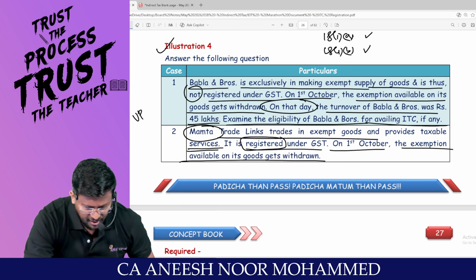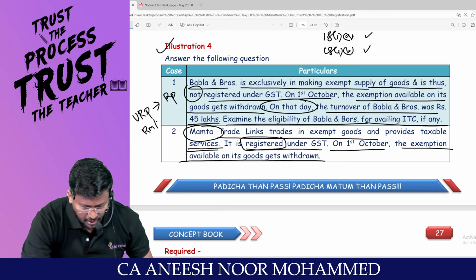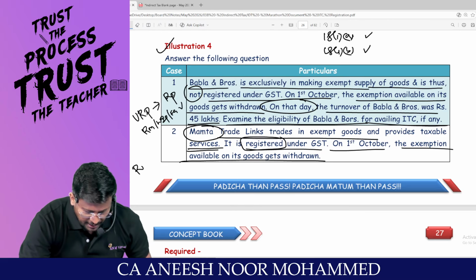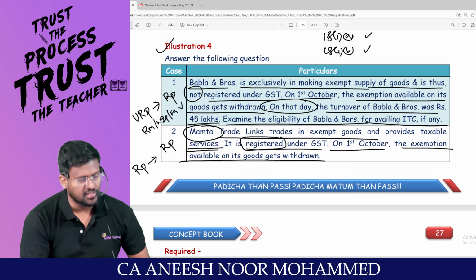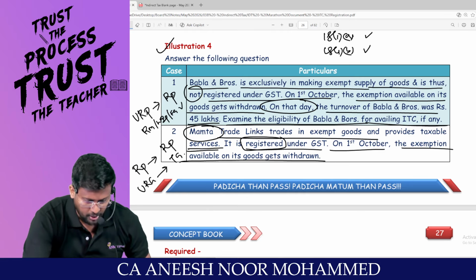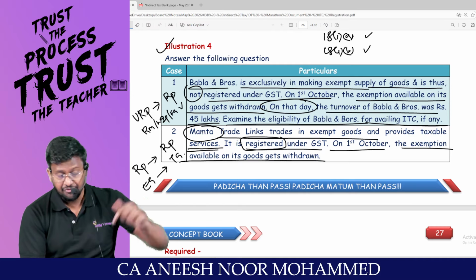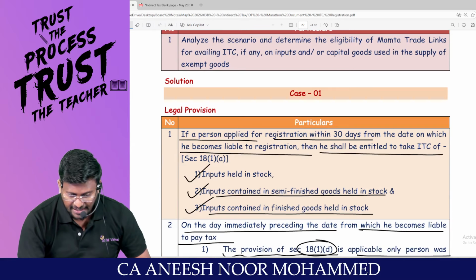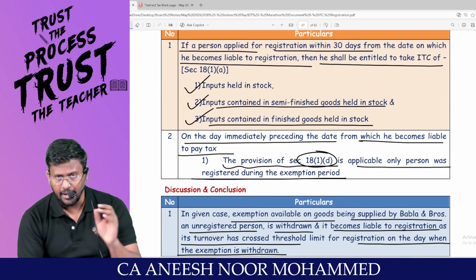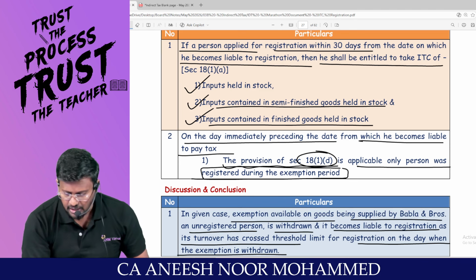In case study 1, an unregistered person has become a registered person. Then ITC on raw material, WIP, finished goods will be allowed. Whereas in case study 2, a registered person remains a registered person, but exempted goods have become taxable goods. If this is the case, it will be covered in 18 subsection 1 clause D. That's what they are saying. Provisions of 18 subsection 1 clause D is applicable only if the person was registered during the exemption period.